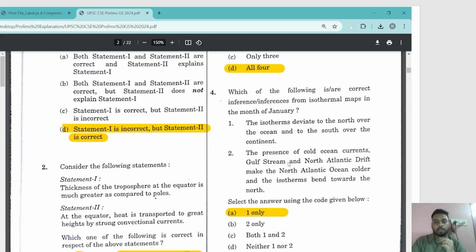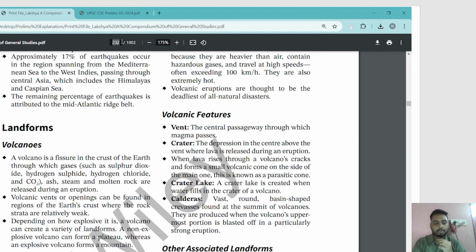See, if you read it very closely, the second statement says presence of cold ocean currents, Gulf Stream and North Atlantic Drift, make the North Atlantic Ocean colder. Gulf Stream and North Atlantic Drift are warm ocean currents. So statement 2 is wrong, right? These are warm ocean currents, so that is wrong. So let's first check it.